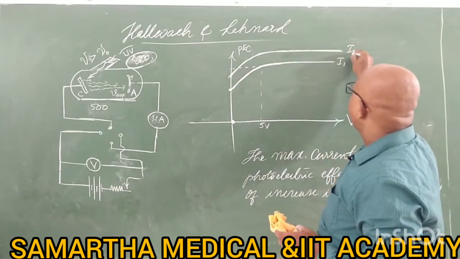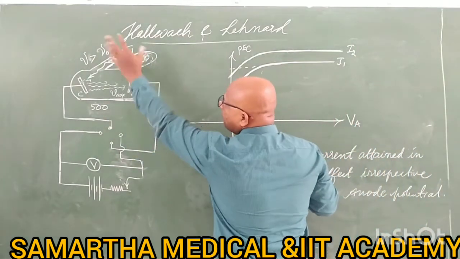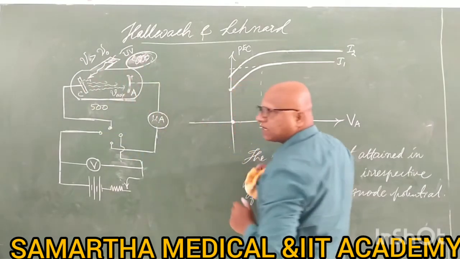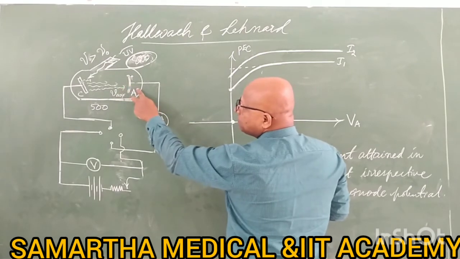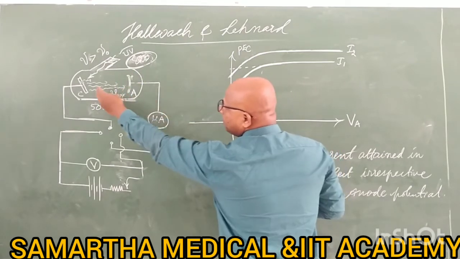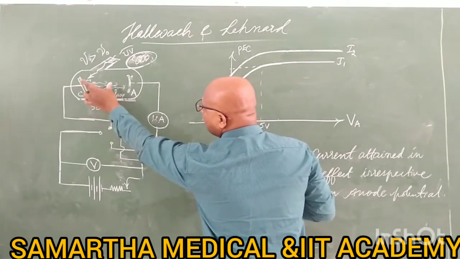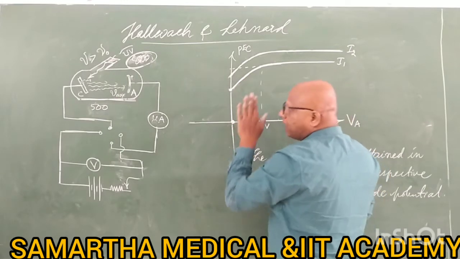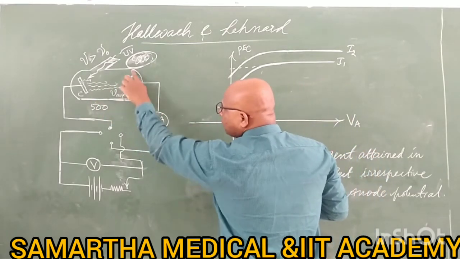This is for I2. Now with more bright light, instead of 500 electrons, 1000 electrons are released. At anode potential 0, earlier only 10 electrons were absorbed, because the brightness was small. Only 500 electrons were released, and out of 500, only 10 are absorbed at anode 0. Now 1000 electrons are released at anode 0.